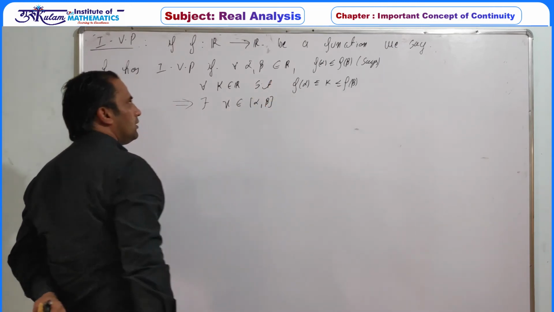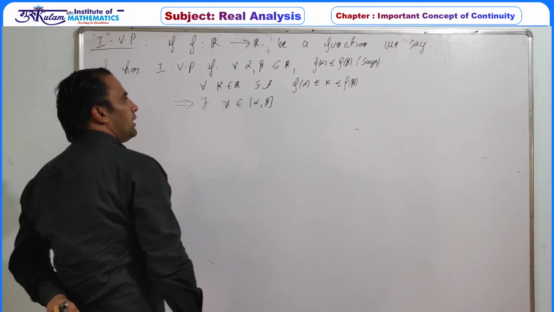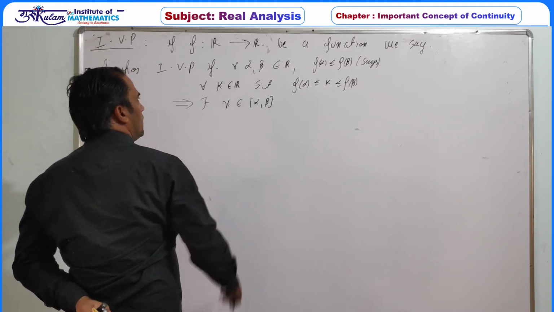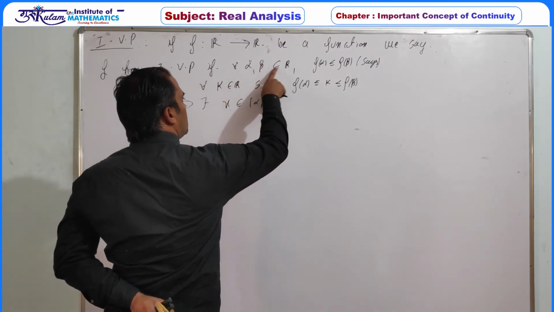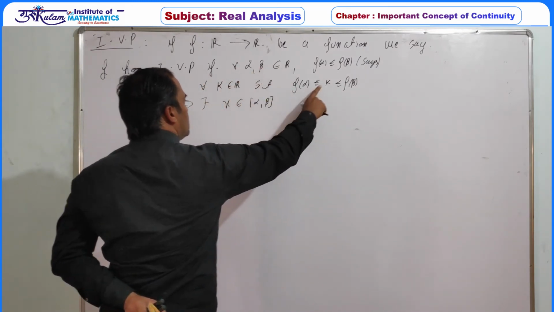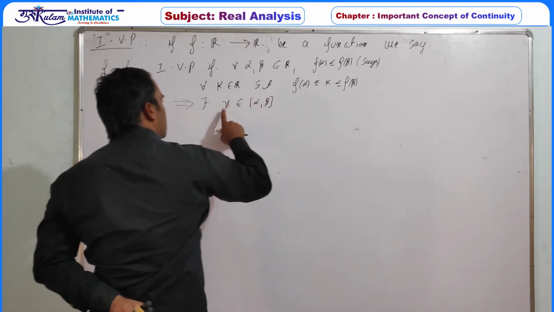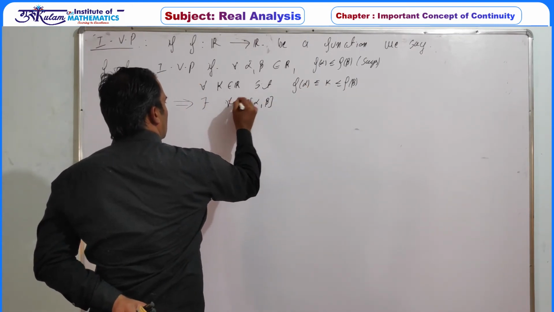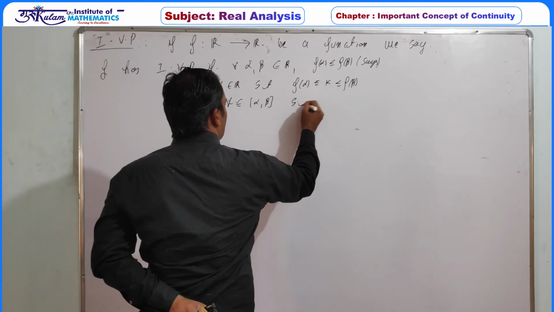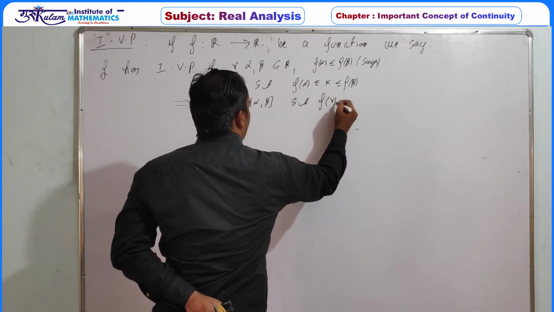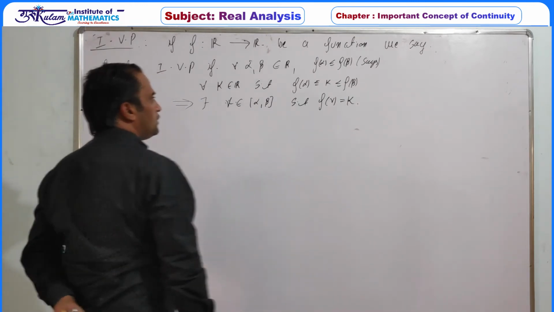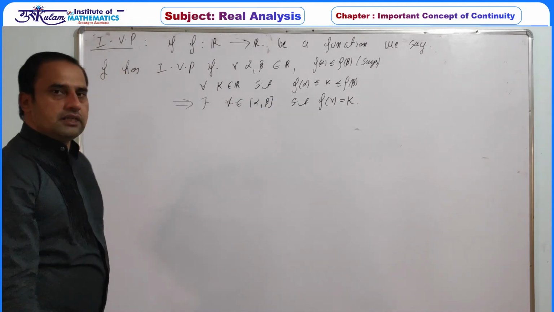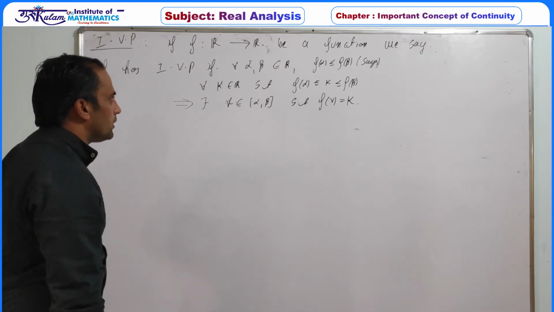So this is important. f is a function from R to R, then f has the IVP if, with respect to every alpha and beta belongs to R, if k is in this range, then there is gamma belongs to this interval such that f of gamma must be equal to k. Then this function is called satisfying the intermediate value property.